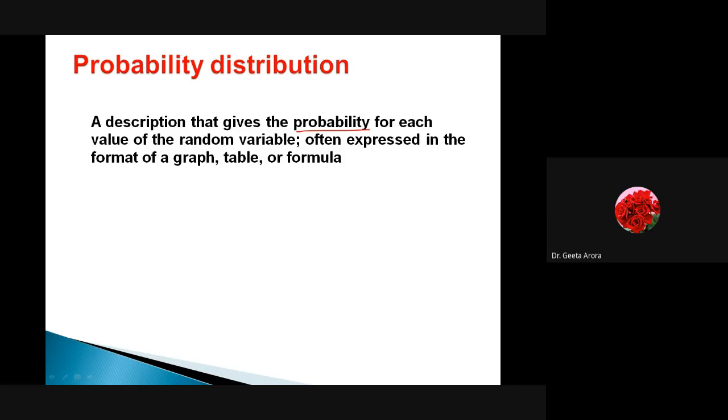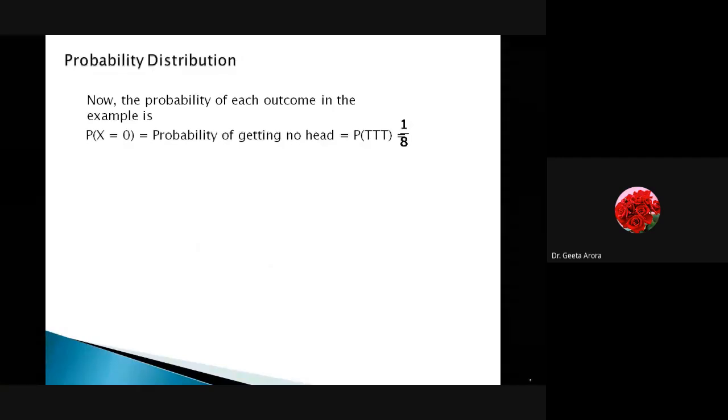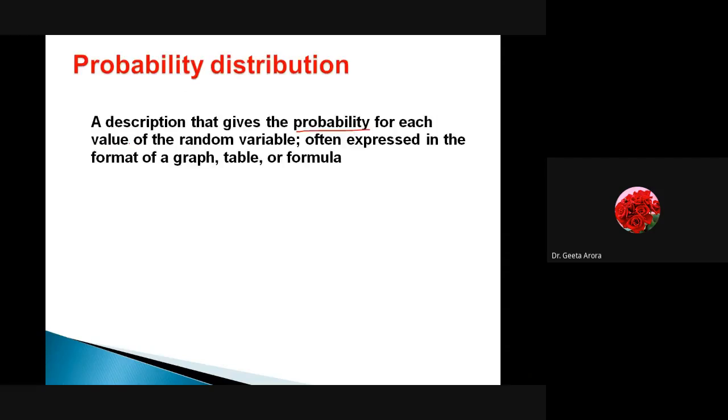Right? And if I tabulate all these probabilities in a table form, then what we get is the probability distribution. Let's see. Here we are saying the probability of getting 0 heads. Now let's go back and find out the probability of getting no head. As you can see, this was the sample space.